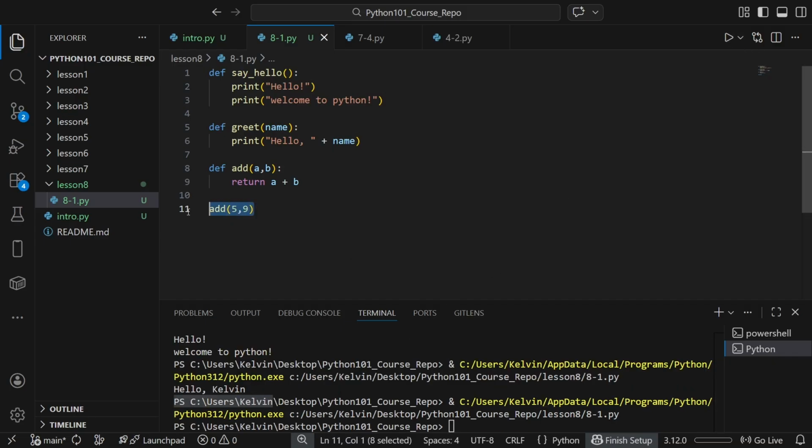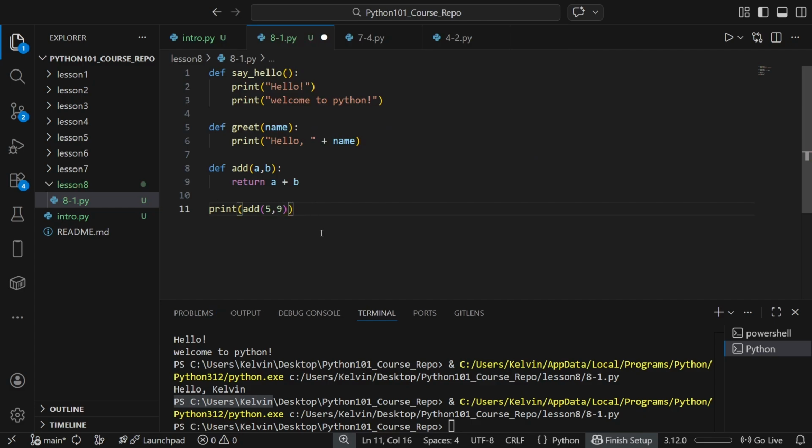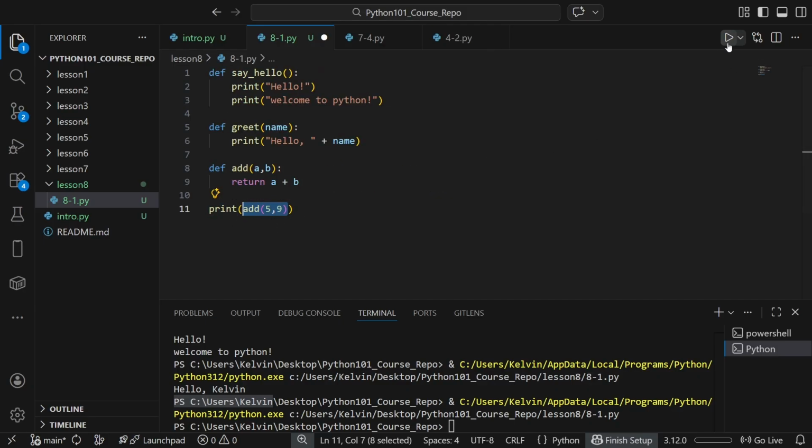But of course, this doesn't do anything because this isn't a print function. All this is doing is running the add function, 5 plus 9, but we're not actually doing anything with this function, so nothing is printed. Now, what if we added a print statement right here? Now we're actually doing something with this value, because what this will basically evaluate to is A plus B, or 14. So all this is saying is print 14.